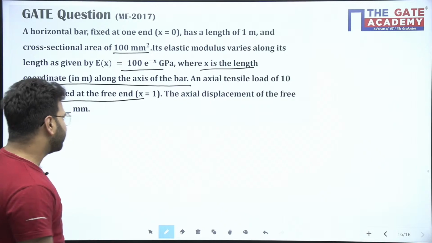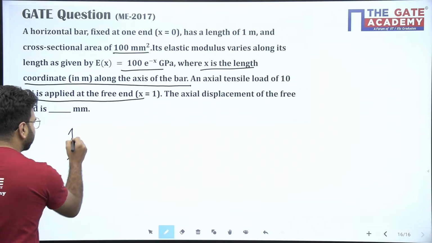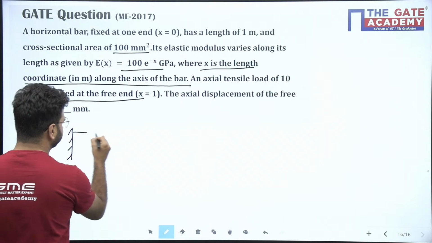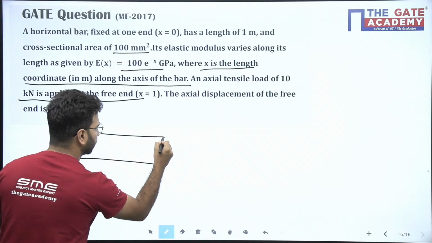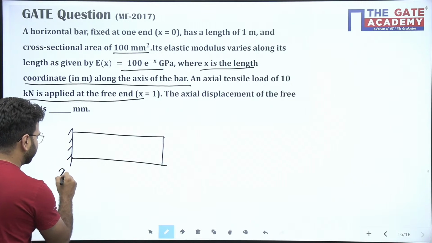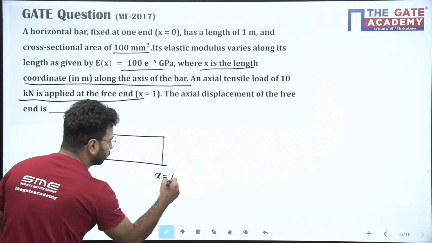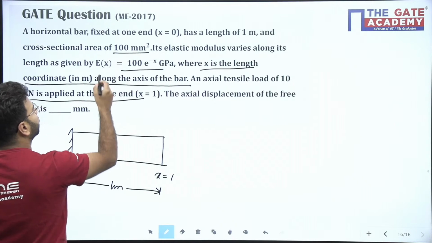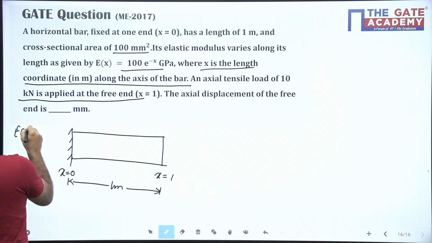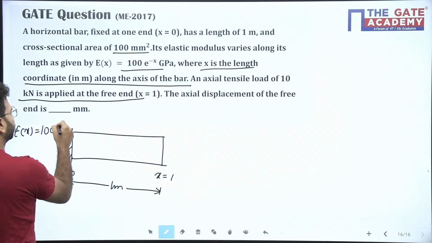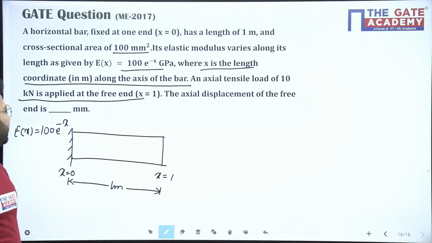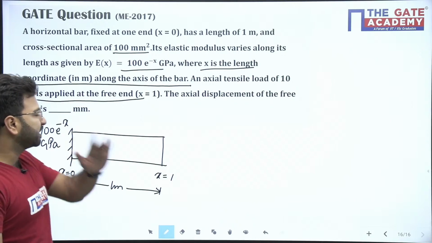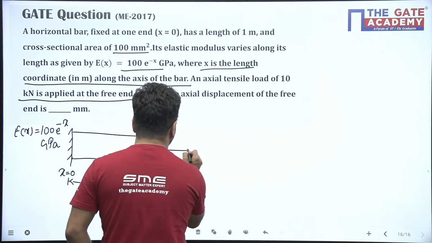So what is the question saying? One bar is there which is fixed at one end. Here x equals 0 and here x equals 1. The length of the bar is 1 meter, and you can see the modulus of elasticity is varying for this bar: E(x) equals 100 e to the power minus x GPa. The modulus of elasticity is varying here, and it's subjected to a load of 10 kilonewton.